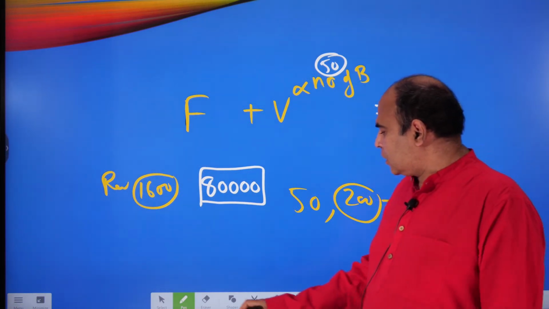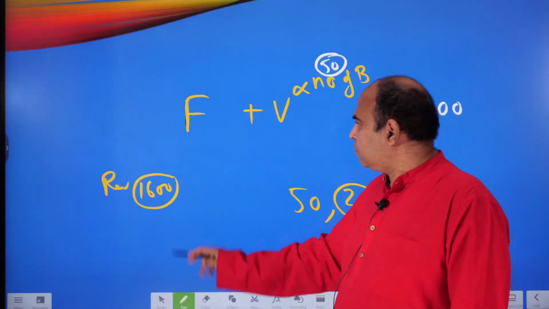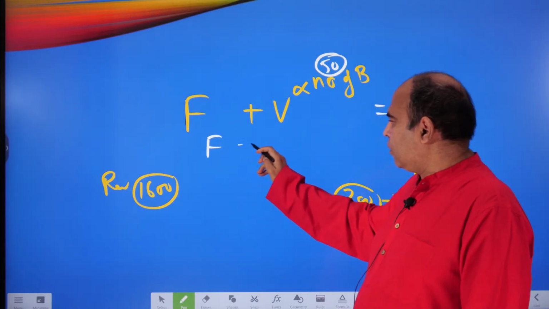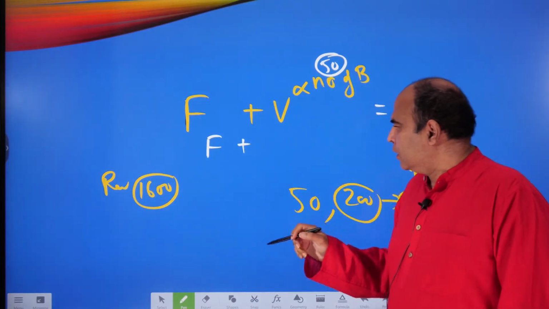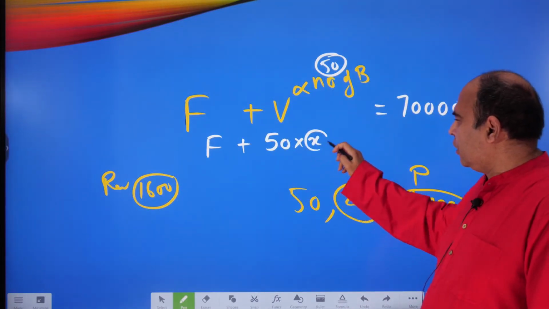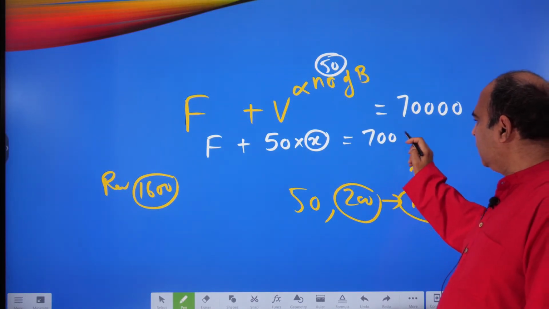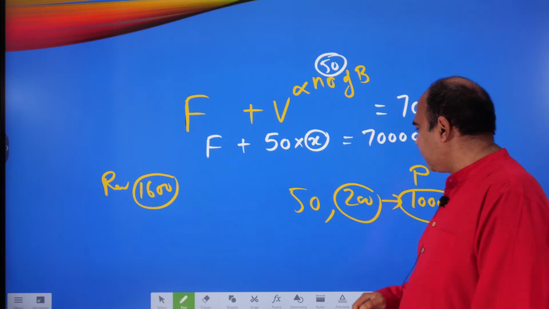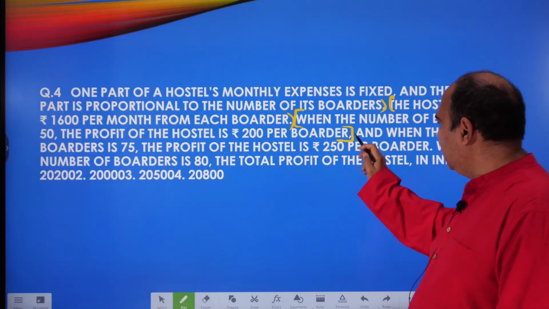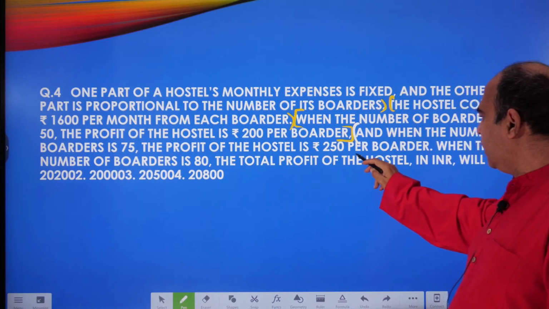Essentially, if you look at the cost variable, the cost is part fixed and part variable, and the variable cost varies with the number of boarders. So I can think of this as F plus 50 into x, where x is the cost per boarder. F plus 50x is 70,000. This is my reaction at this point in the question. Now, when I move ahead, the question further says, and when the number of boarders is 75, the profit of the hostel is 250 per boarder.